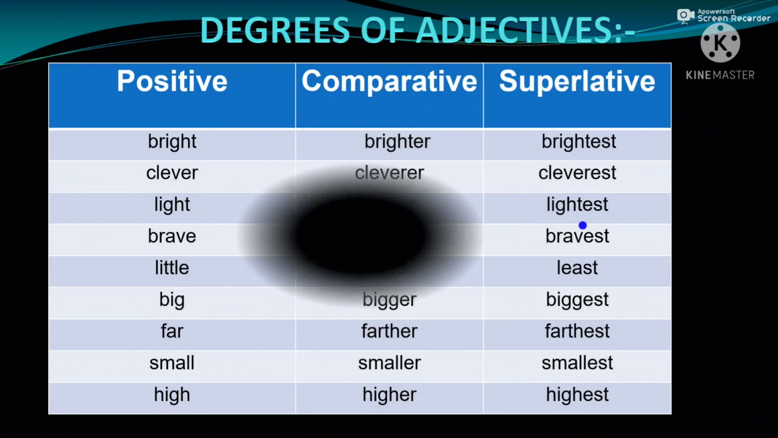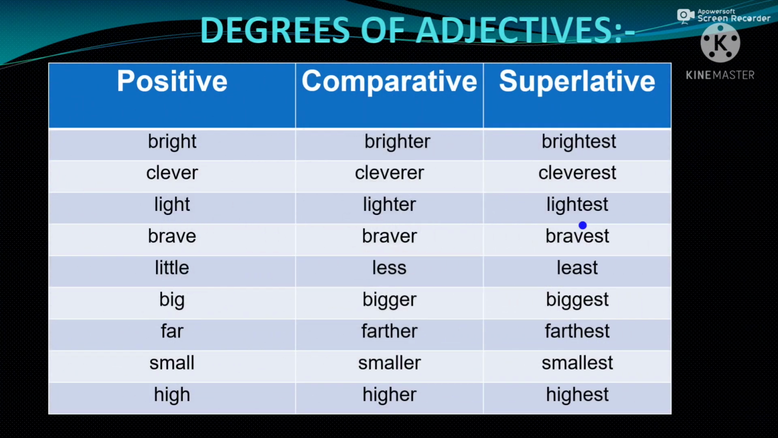Now we will see degrees of adjectives. Students, you know there are 3 degrees of adjective: positive, comparative, and superlative. So when we describe something about something, we use positive degree normally. But when we compare between two things or two persons, we use comparative degree. And when we compare among more than two persons or things, we use superlative degree.